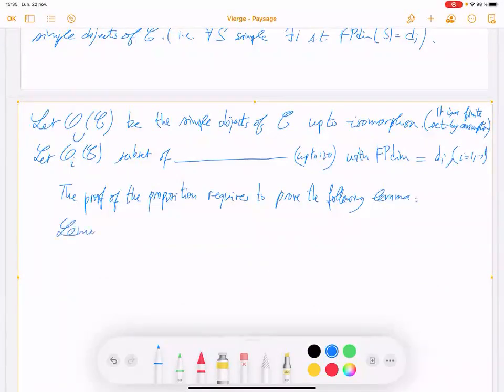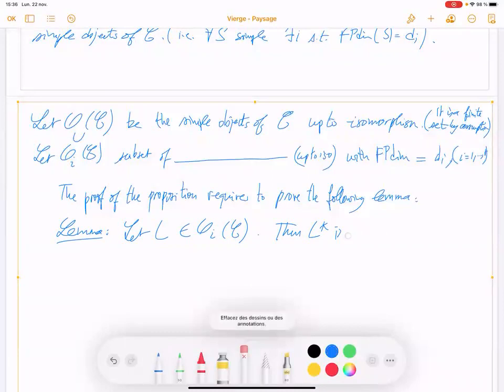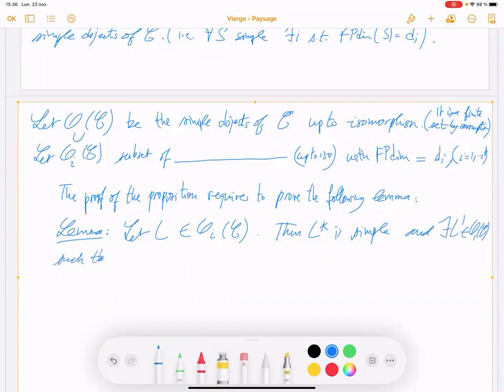Lemma: let L be a simple object of dimension di. Then the dual of L is simple, and there exists L prime in O_i of C such that L is isomorphic to L prime star.